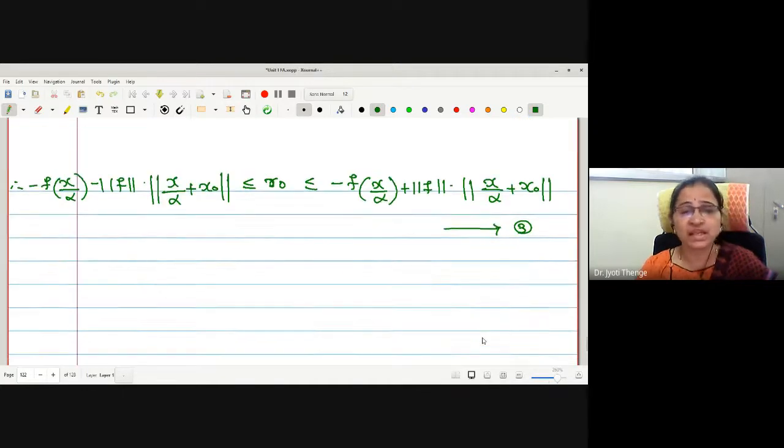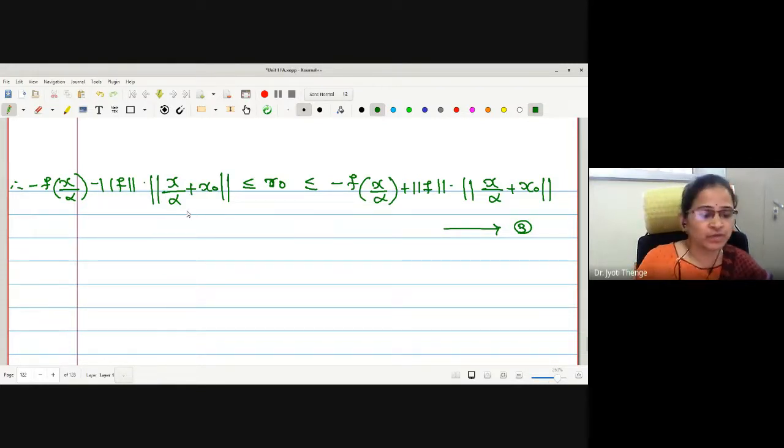Now in the next lecture we will see from this inequality how we are going to get the required result. Actually, if we take a cross multiplication here, it will involve an element of M naught. And by using that we can construct the function f naught also. Actually here one has to discuss three cases: alpha greater than 0, alpha equal to 0, alpha less than 0. If it is not possible to cover in today's lecture, we will stop here. We will continue this theorem in the next lecture.